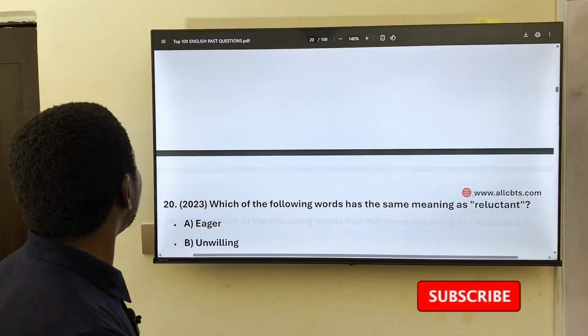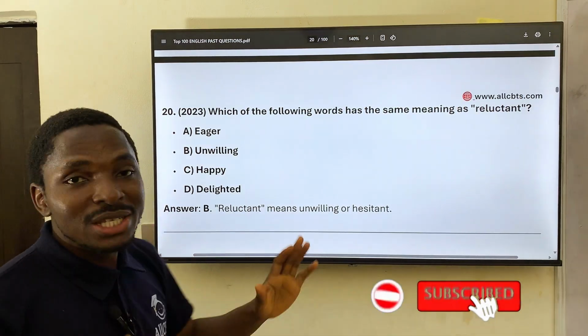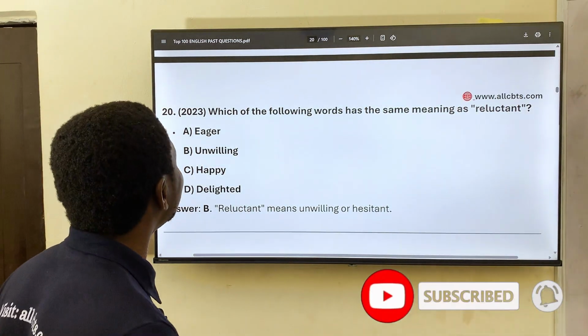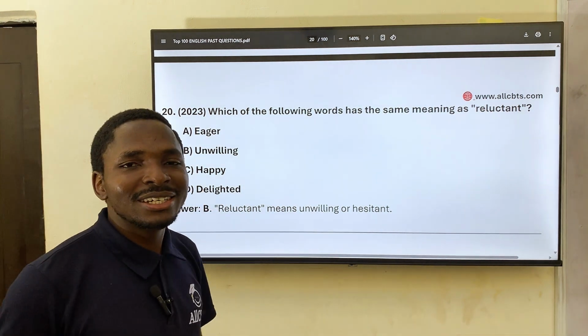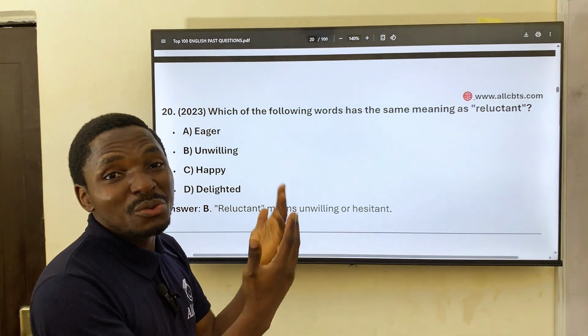Question 20 from 2023. Okay, just 2 years ago. Which of the following words has the same meaning as reluctant? Reluctant. So all these are grammatical words now.